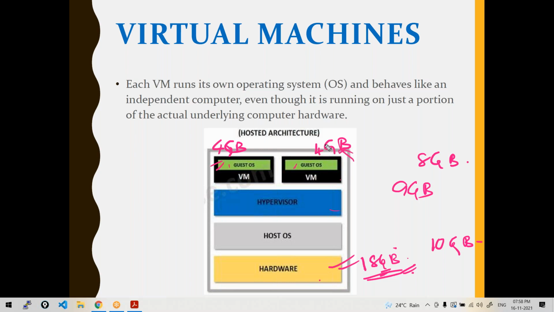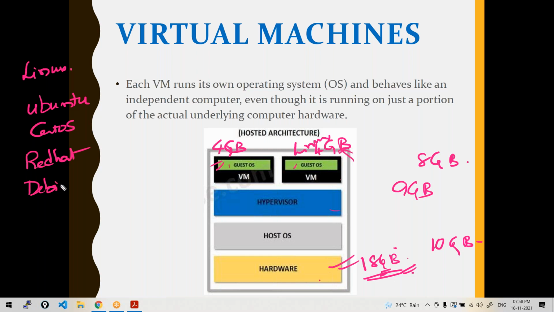Let's suppose I want some Linux version here. See, there are different distributions in Linux. Like you have versions in Windows, there are different distributions in Linux, like Ubuntu, CentOS, Red Hat, Debian systems.